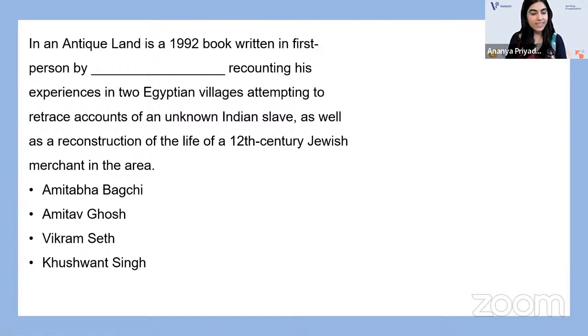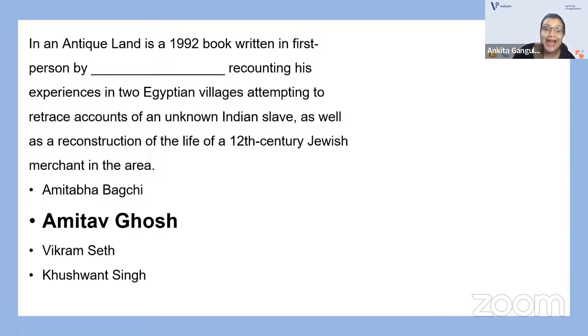In an Antique Land is a 1992 book written in first person by Dash, recounting his experiences in two Egyptian villages, attempting to retrace accounts of an unknown Indian slave, as well as a reconstruction of the life of a 12th century Jewish merchant in the area. Now, was it Amitabh Bagchi, Amitav Ghosh, Vikram Seth, or Khushwant Singh? So a very well-known work of a very well-known writer. Yes, it is by none other than Amitav Ghosh, In an Antique Land.